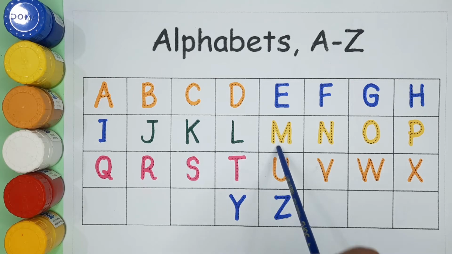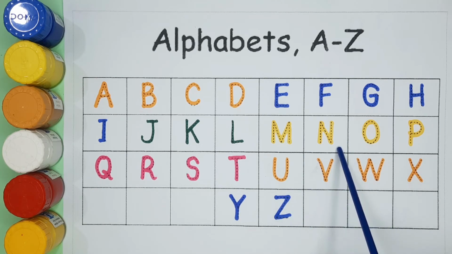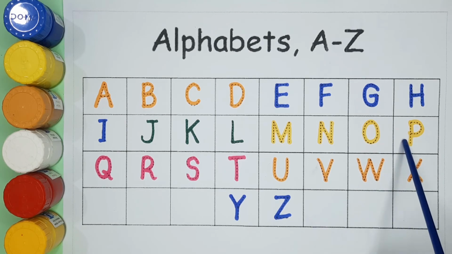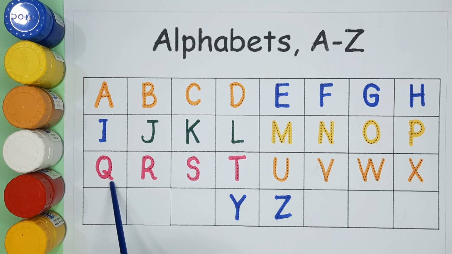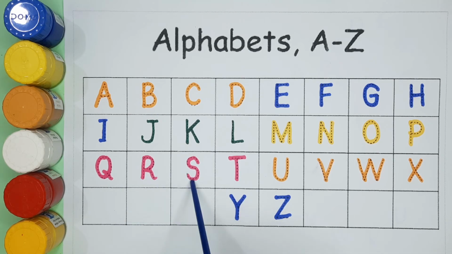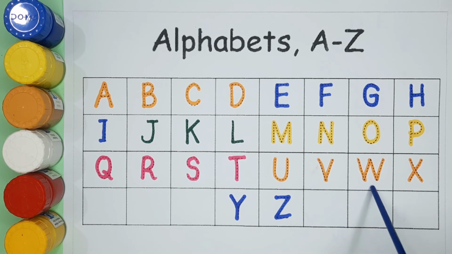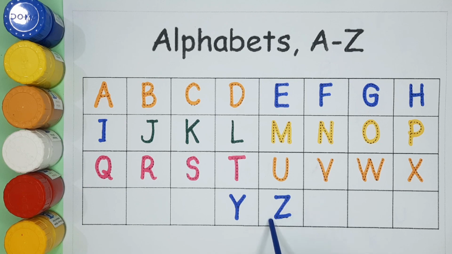M for mango. N for necklace. O for owl. P for parrot. Q for quilt. R for rain. S for strawberry. T for tiger. U for umbrella. V for vase. W for window. X for X-ray. Y for yak. Z for zero.